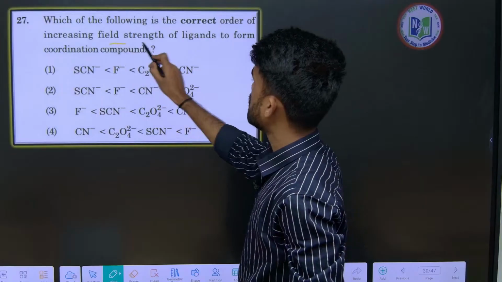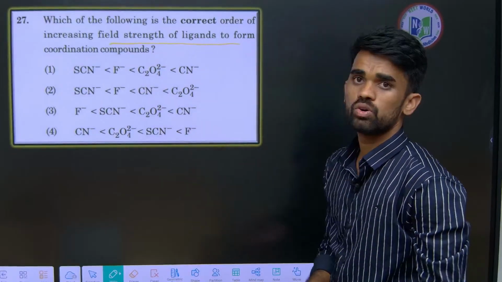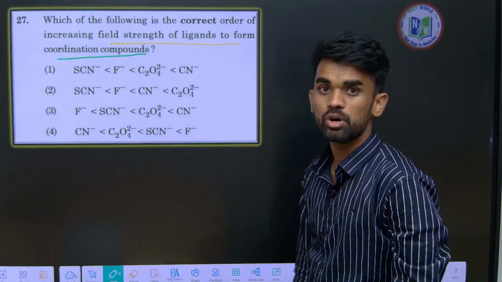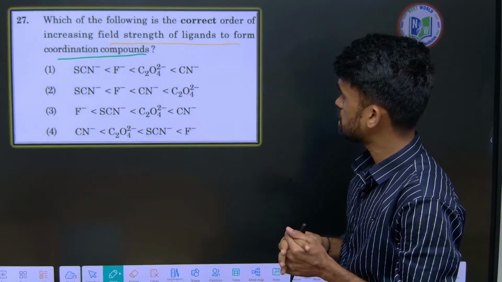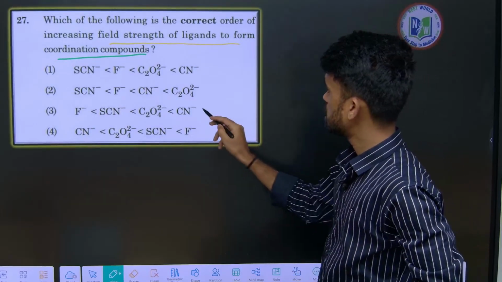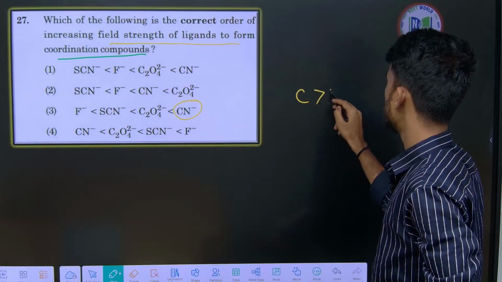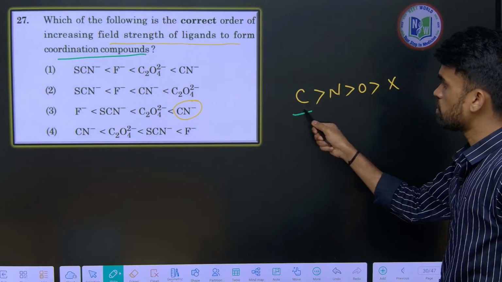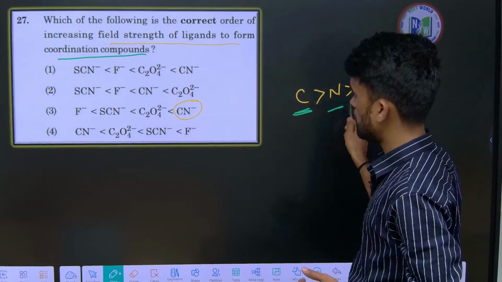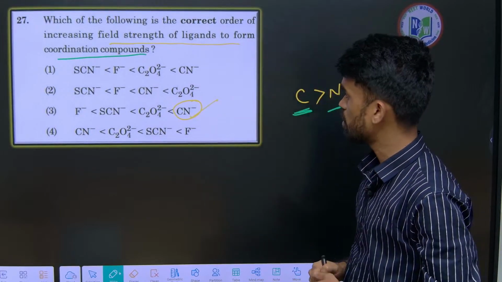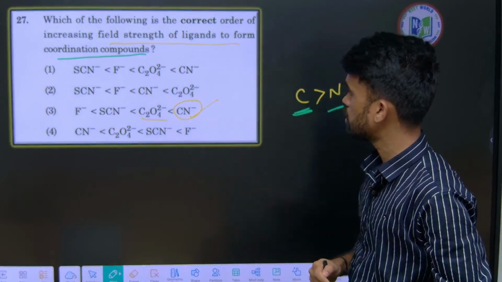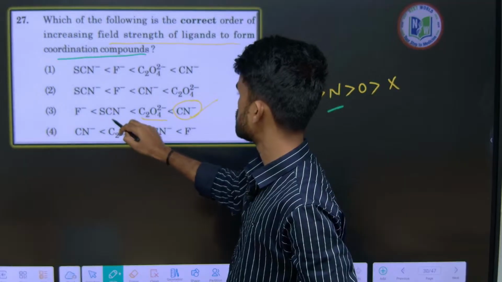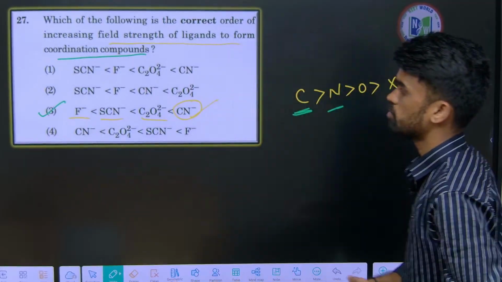This is based on the ligand field strength of ligands. We'll study this in coordination compounds, right? CFT theories, valence bond theory, those things we'll study now. The one having more strength will be the cyanide ion. So C donors are stronger than N donors, which are stronger than O donors, then halogens. So the stronger one is the C donor. So first is cyanide ion with maximum strength, then next oxalate ion, then next is SCN, and the least is halogen. Like this you can choose.